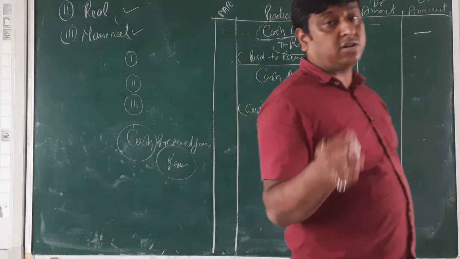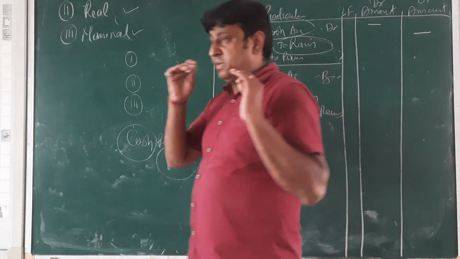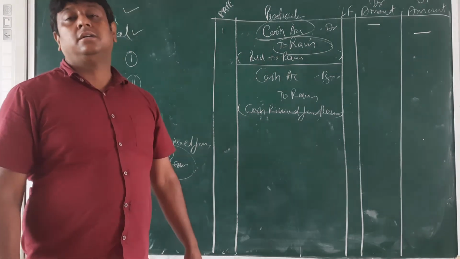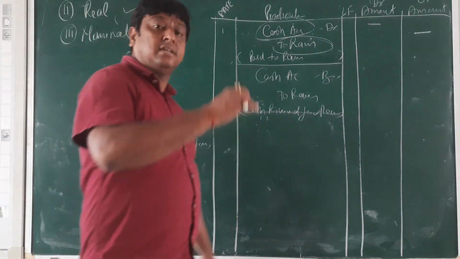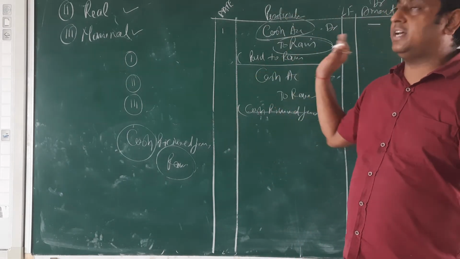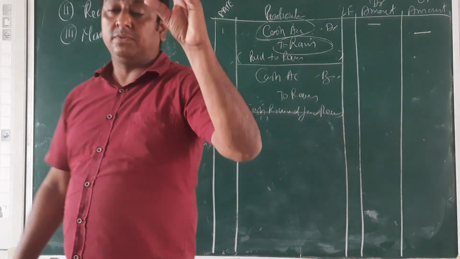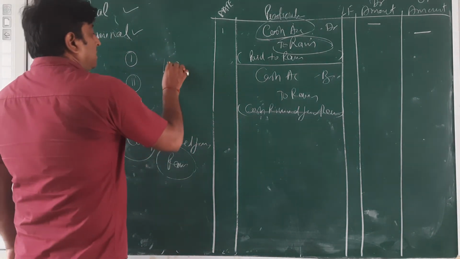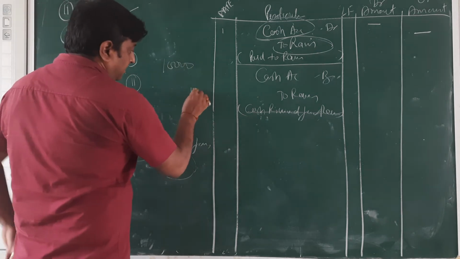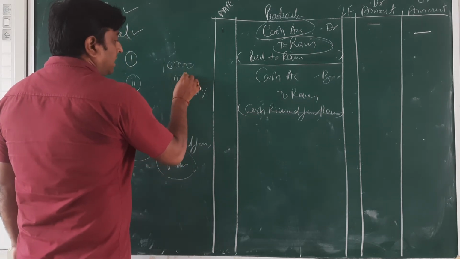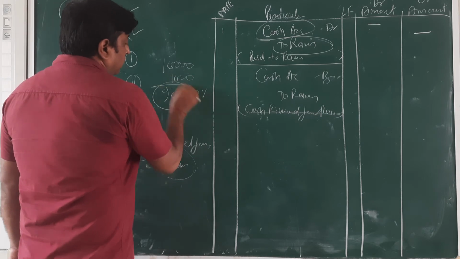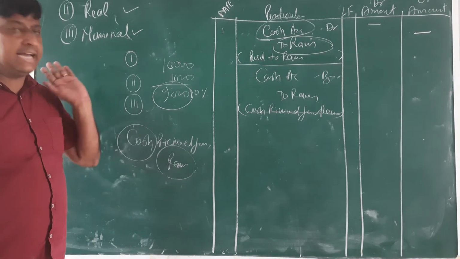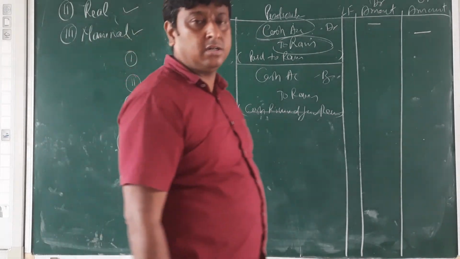Trade discount is the discount given by a businessman to his customers for increasing his sale. That trade discount we do not show in a journal entry. Only the transaction amount will be reduced. For example, if the transaction amount is 10,000 and 10% trade discount, then 10% is 1,000, so the main amount is 9,000. We enter only 9,000 in the transaction.